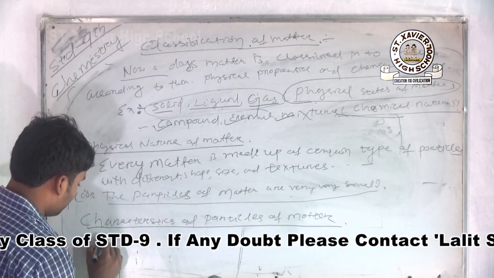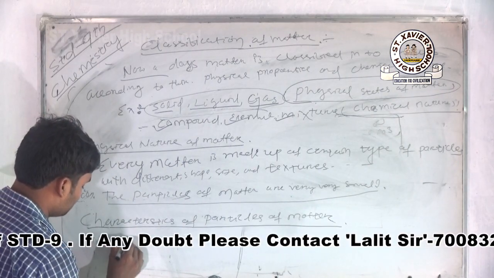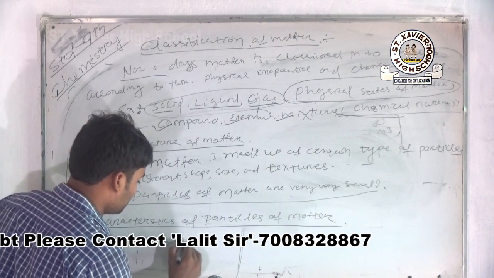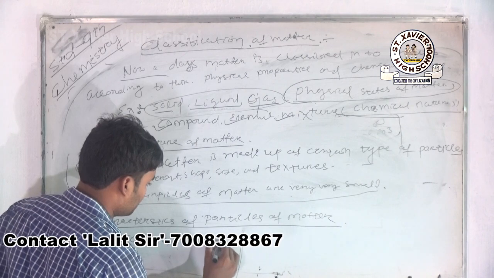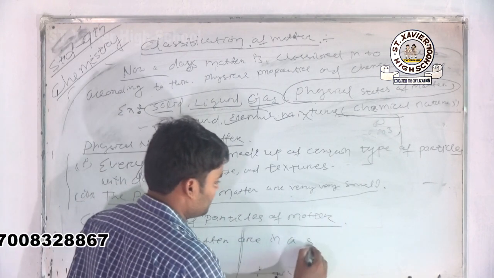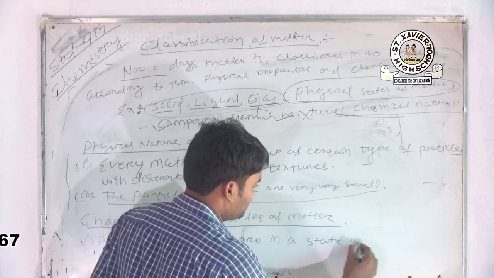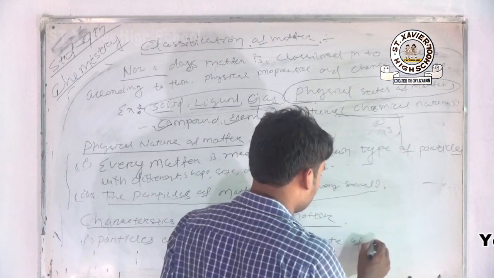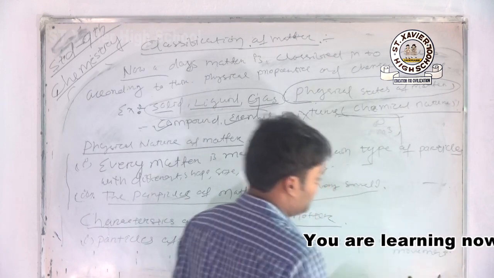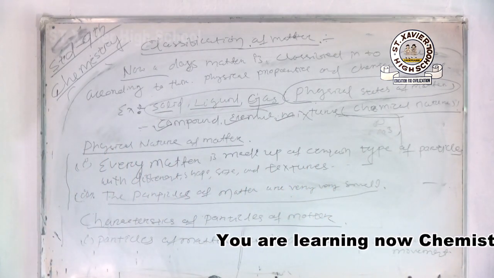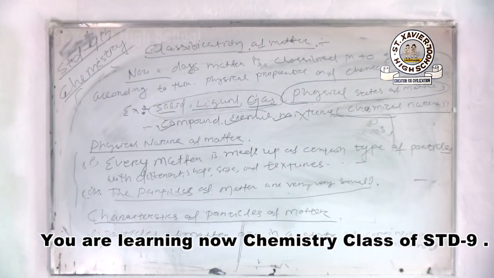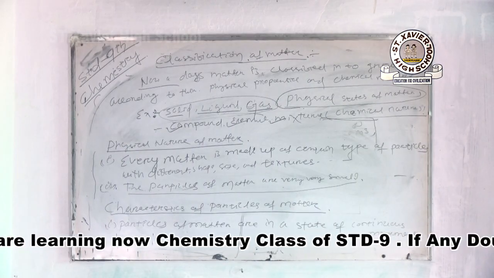write down now in your copy, the particles of matter are in a state of continuous movement. That is the first characteristic. Second, particles of matter have space between them.